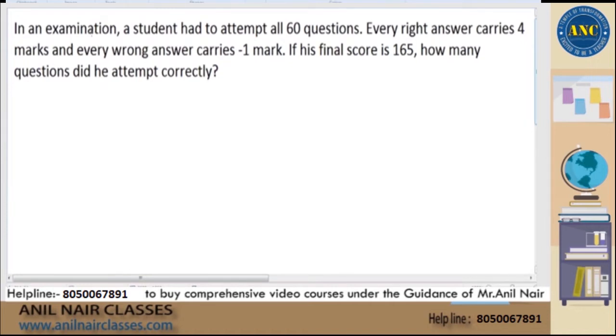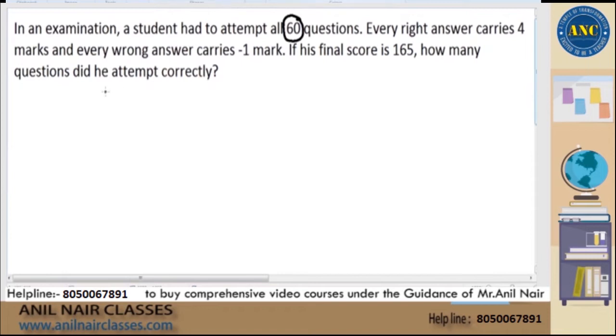In an examination, a student had to attempt all 60 questions, and for your information, this is an exam question. Please listen to this carefully, sir. Every one of the 60 questions should be answered. Every right answer carries 4 marks and every wrong answer carries minus 1 mark. If his final score is 165, how many questions did he attempt correctly?